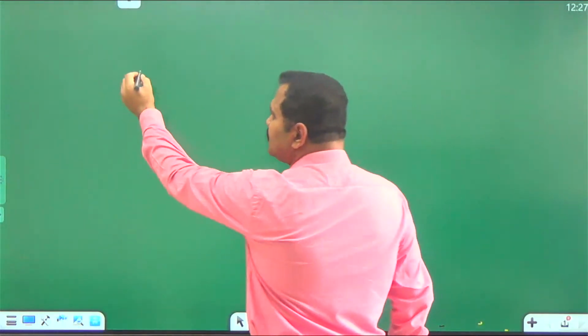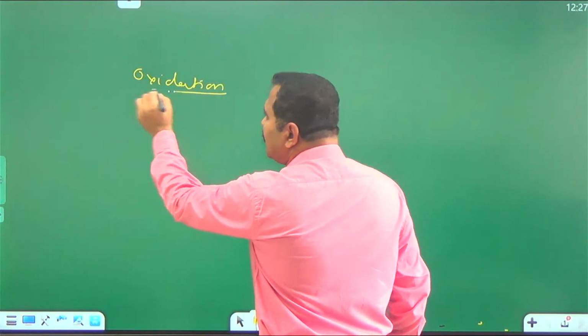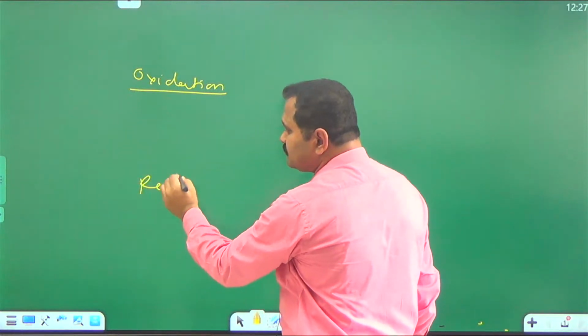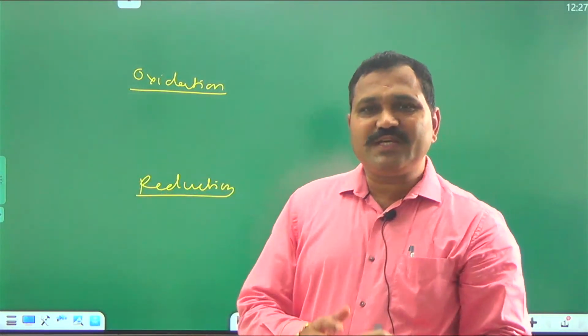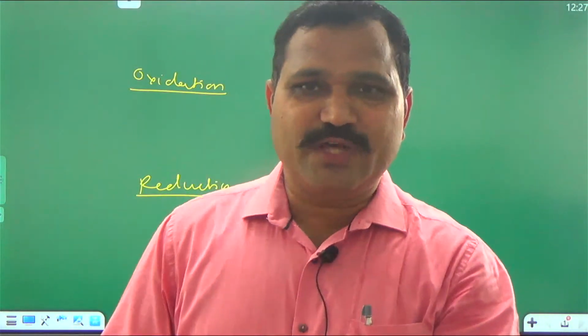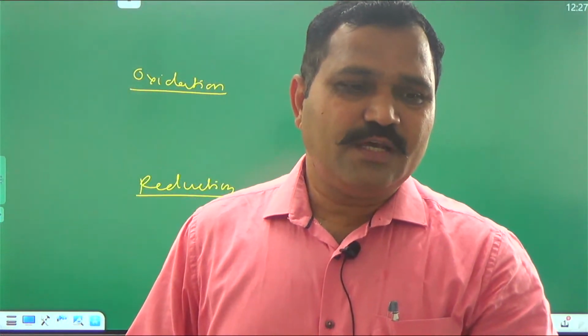Now, what is meant by a redox reaction? A redox reaction is the reaction where oxidation as well as reduction, these two reactions, take place simultaneously. The reaction where oxidation as well as reduction takes place simultaneously is known as a redox reaction.